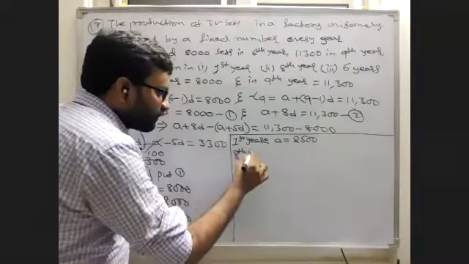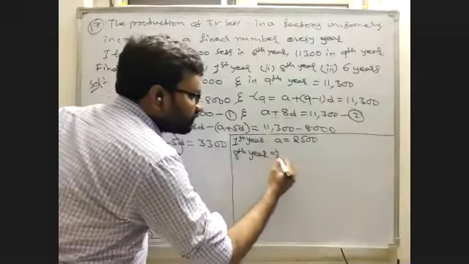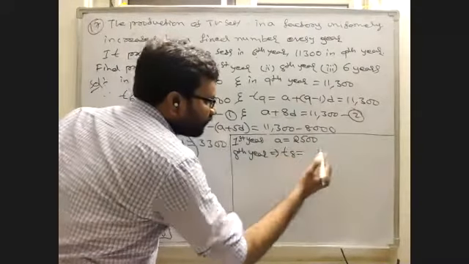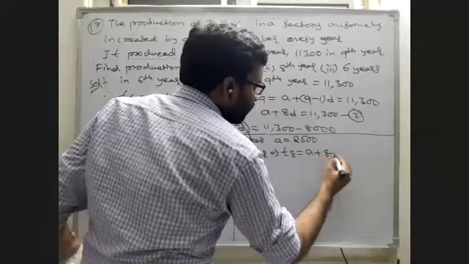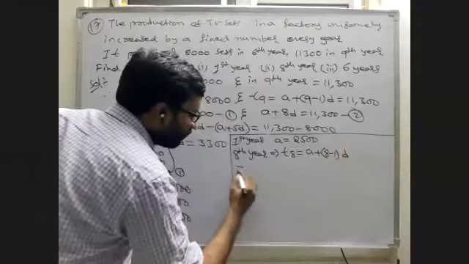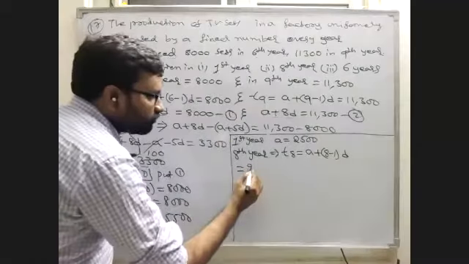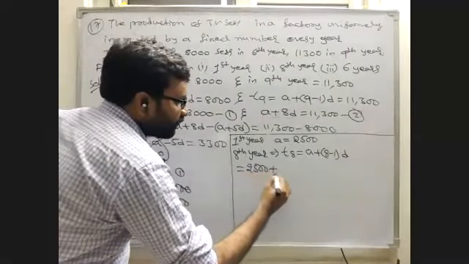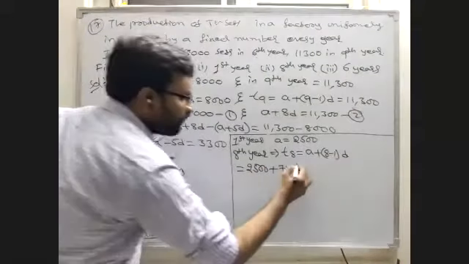8th year means T8 is equal to A plus 8 minus 1 into D, which is 2500 plus 8 minus 1, 7 into D. D is 1100.